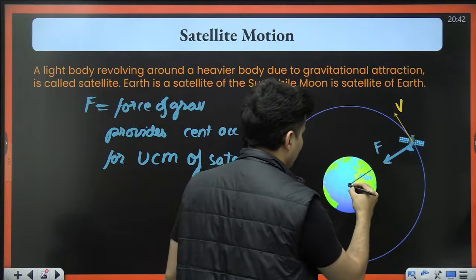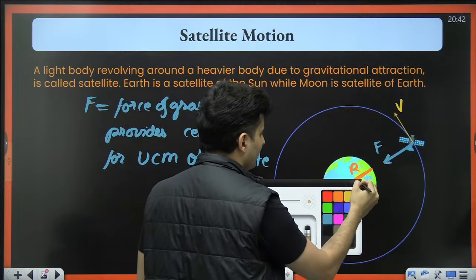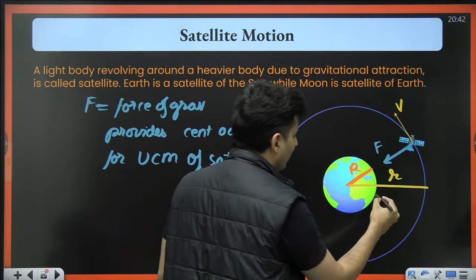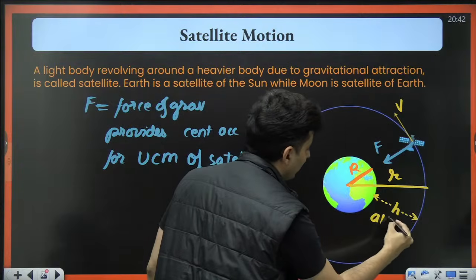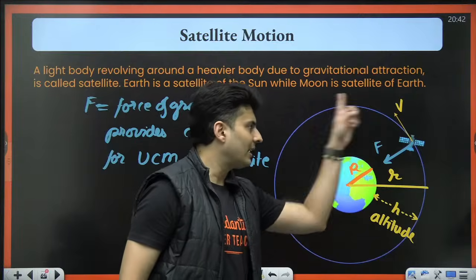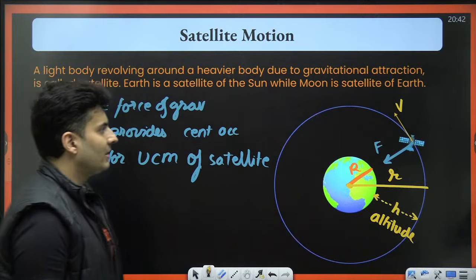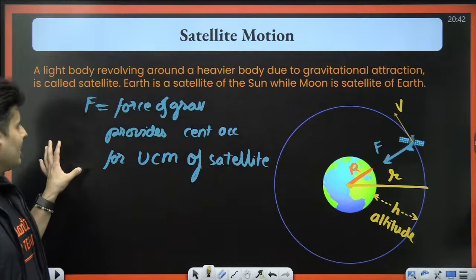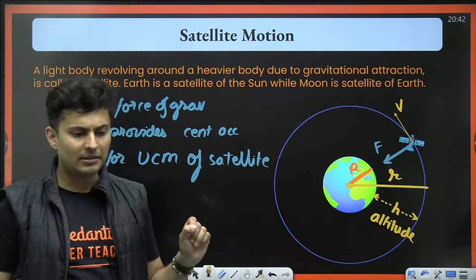Maybe I can take the radius of the planet as R. I can also say that the radius of the orbit is small r, where only this much is h, which is the altitude of the satellite. Altitude is always measured from the surface. Radius of the satellite's orbit, small r, is always measured from the center of the planet. v is the orbital speed, the speed with which the satellite goes around. And this gravitational force is the force which is giving the centripetal acceleration.